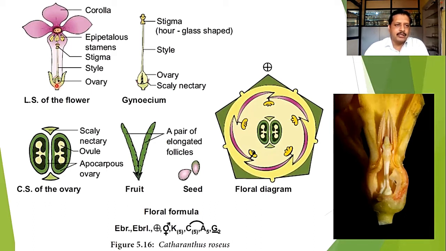Here you can find a bicarpillary syncarpous ovary, where you can see these two ovaries are separate. Here also these two ovaries are separate, but the style and stigma are fused. The anthers are inserted on the corolla tube at the opening of the flower. There are 5 stamens, and they are encircling the stigma. They are just protecting or surrounding the stigma.